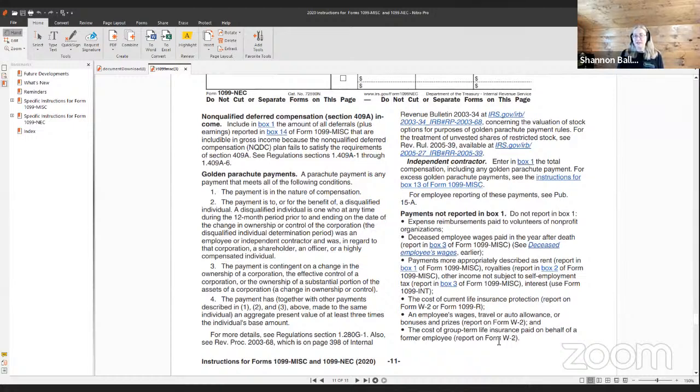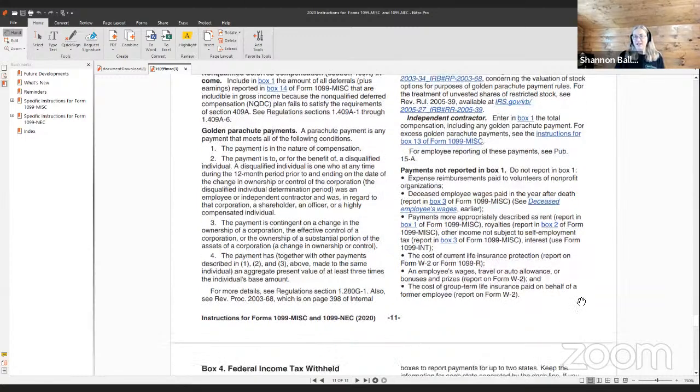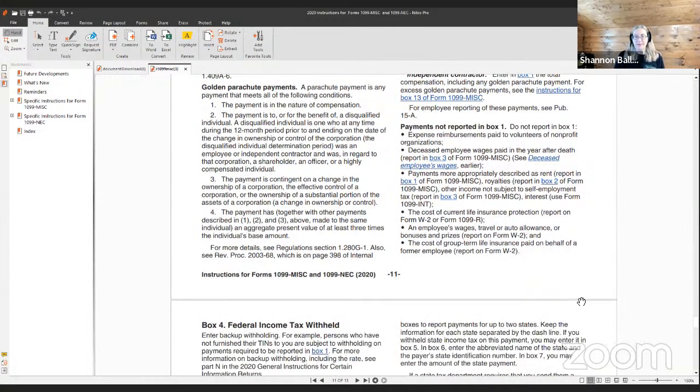Interest goes on Form 1099-INT. The cost of current life insurance protection gets reported on a Form W-2 or a Form 1099-R. An employee's wages, travel or auto allowance, or bonuses and prizes, if those are reportable, get reported on a Form W-2.